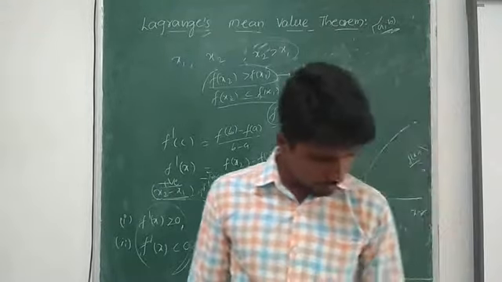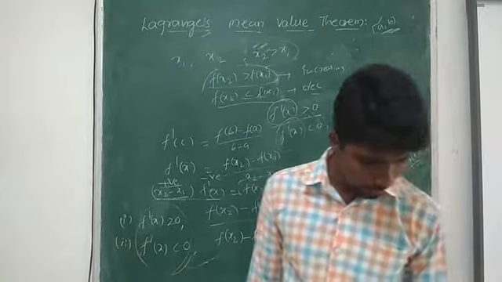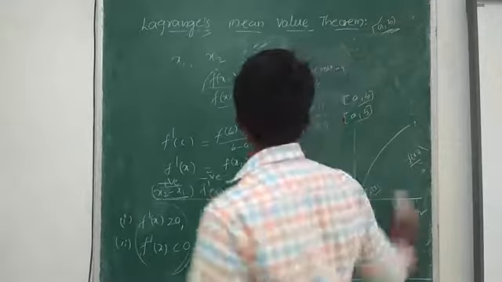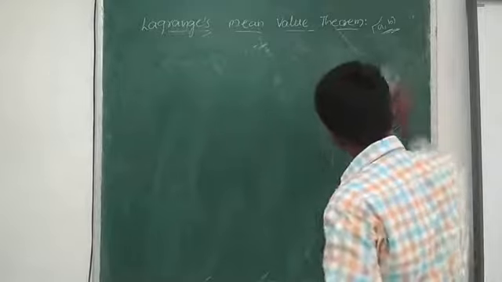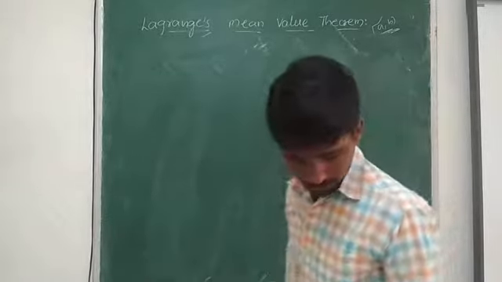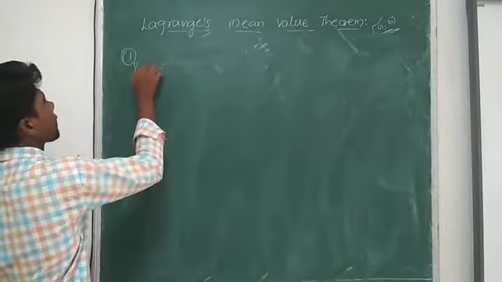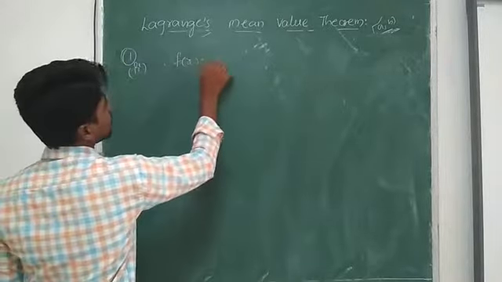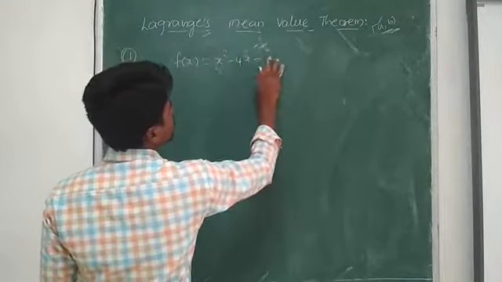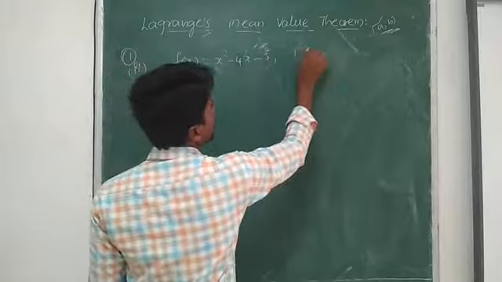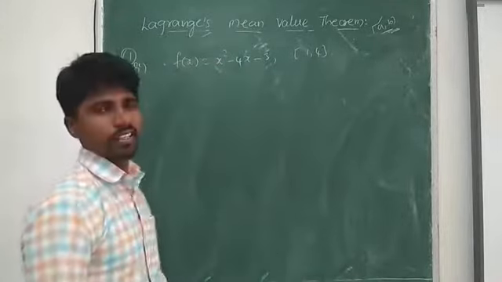f of x is equal to x square minus 4x minus 3, defined in the interval 1 comma 4.